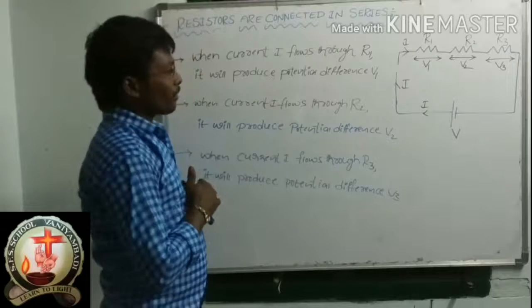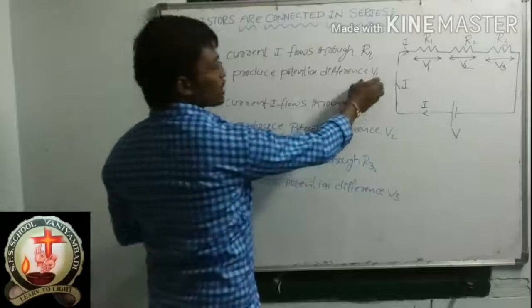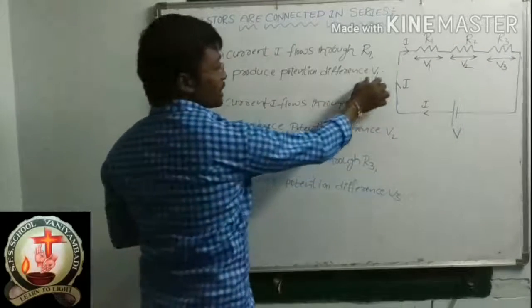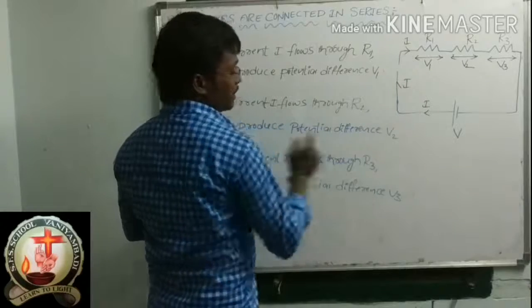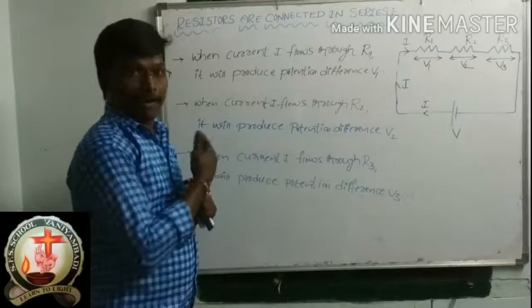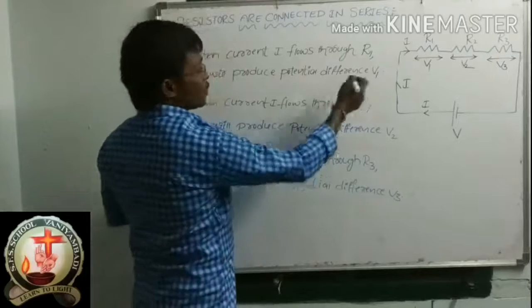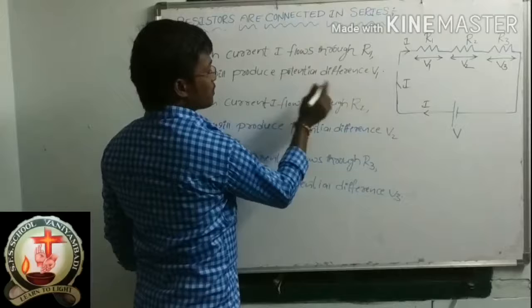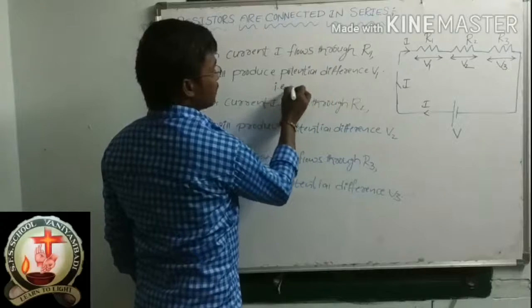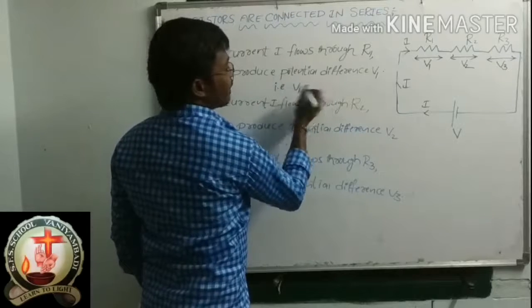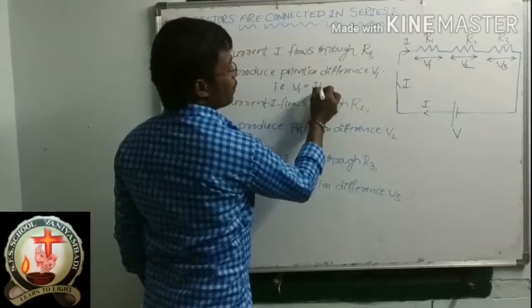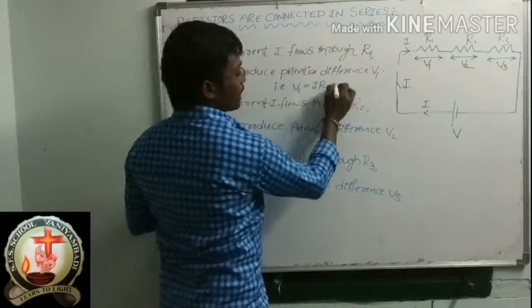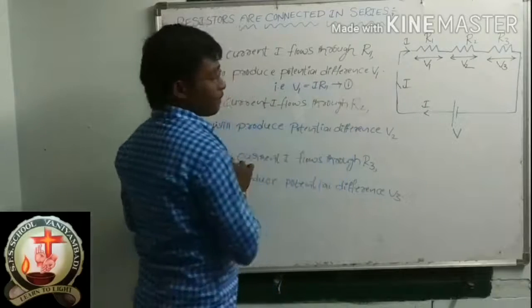Now, what are the values of these potential differences V1, V2 and V3? I will write here. Please see. Potential difference V1 is equal to I into R1. Give this equation number 1.